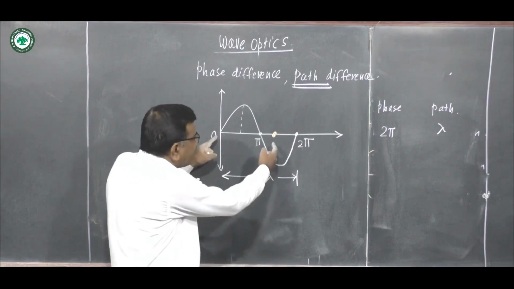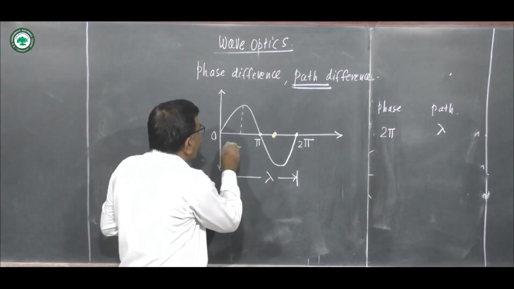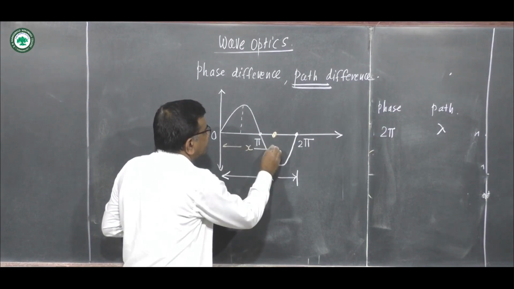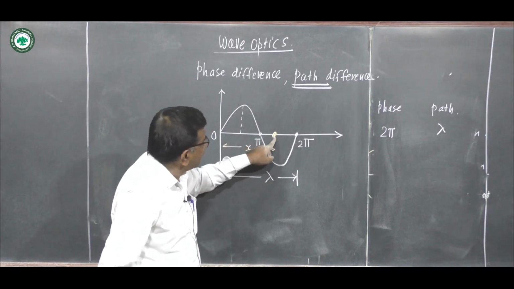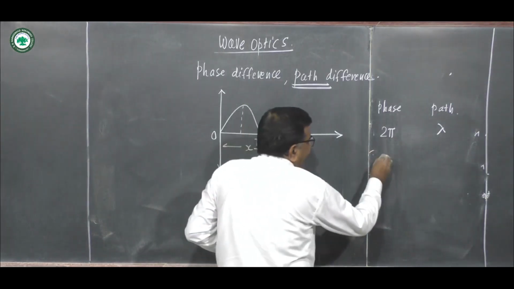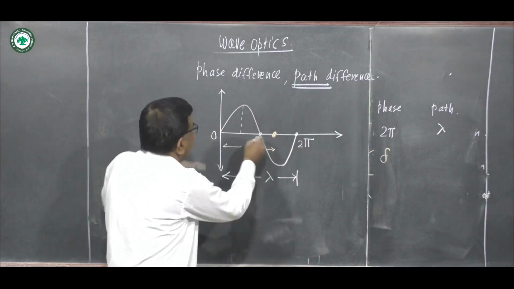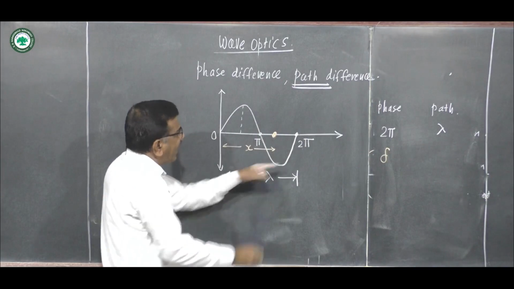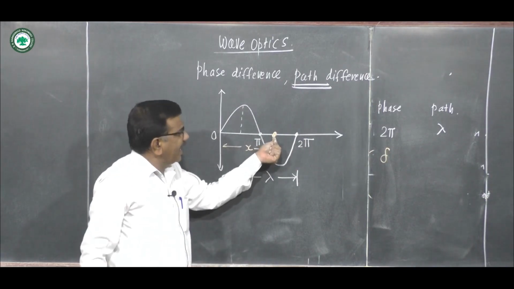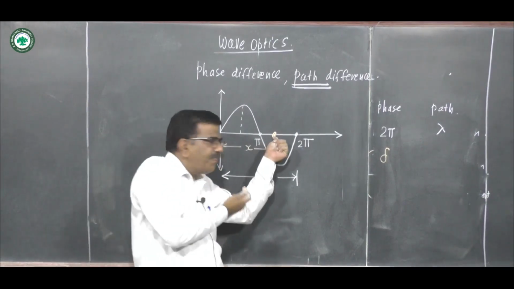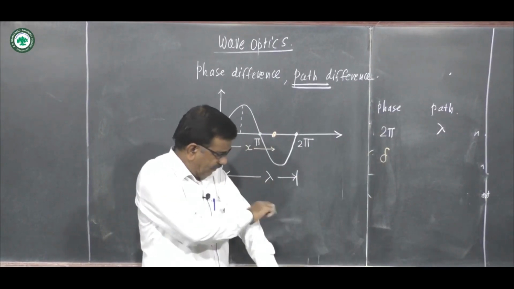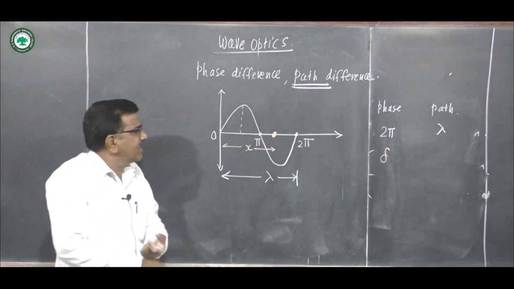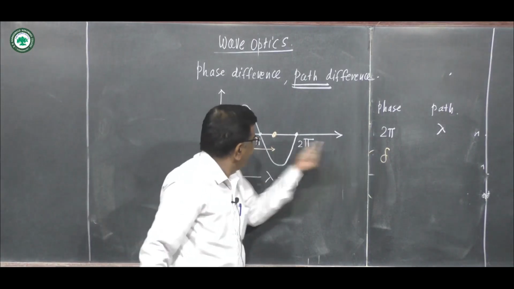If we consider the path up to this point, suppose this path is x. Then what is this phase angle? Suppose this phase angle is delta. Here angle is 0, here pi, here 2 pi. This phase angle here is in between pi and 2 pi. Suppose that phase is delta.